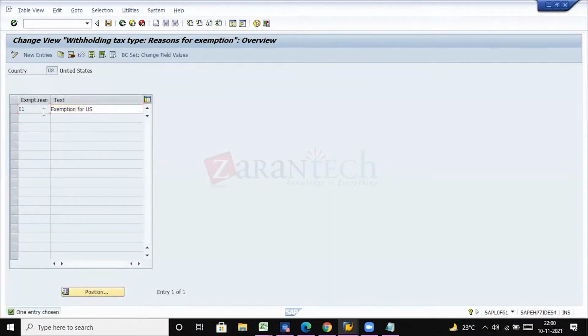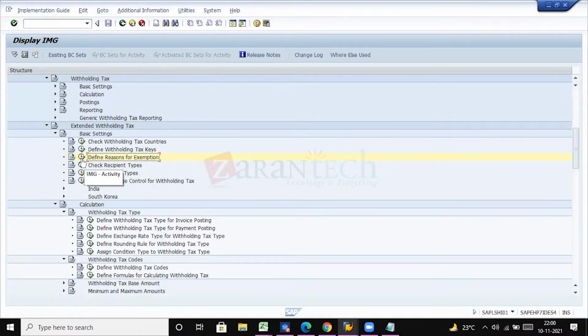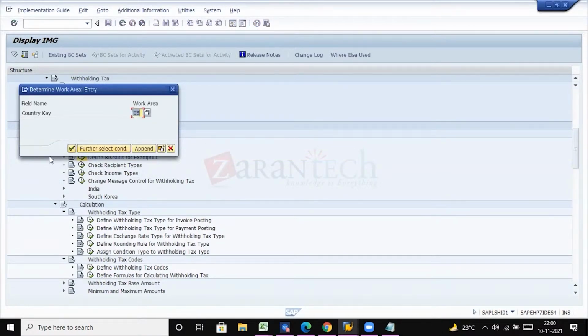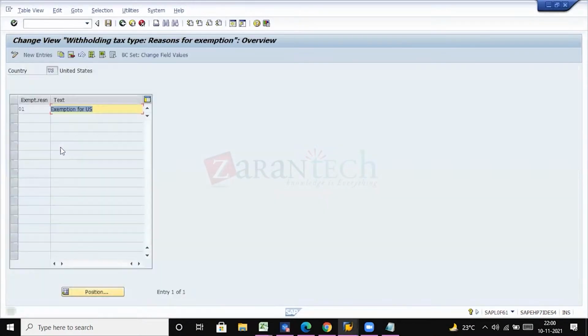In case of any exempted sections, we can update them in this area. This configuration is relevant for reasons for exemption. In case any transaction is out of our income tax scope, we can define the reason for that. When you assign a withholding tax type which carries a withholding tax rate, the system will consider it for calculating the TDS.